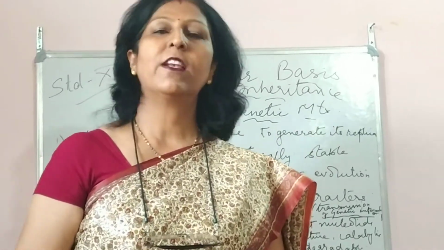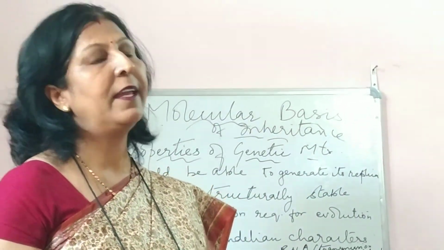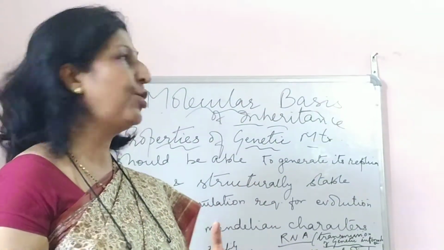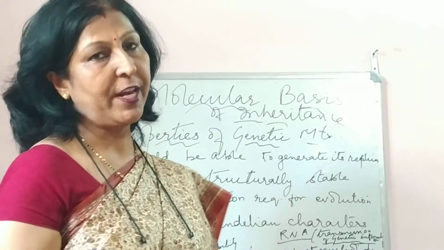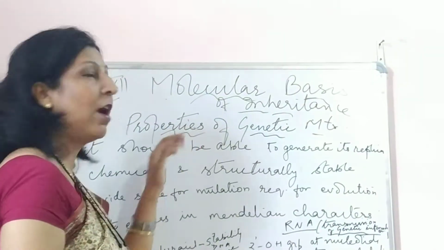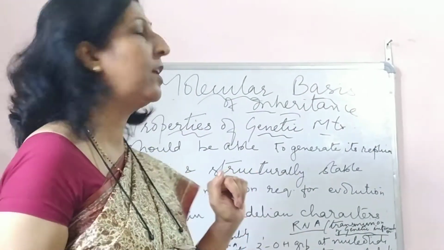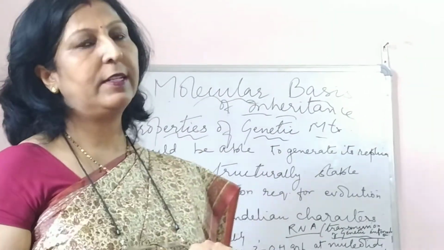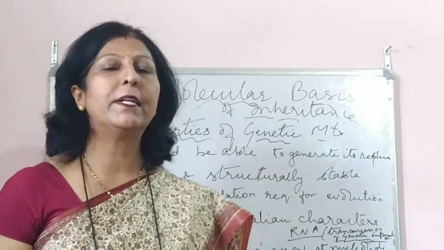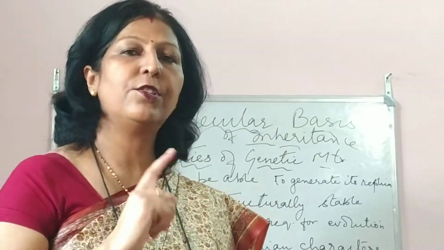Hello children, welcome back to my talks, and here again I'm there with 12th biology, molecular basis of inheritance. Today, after the Hershey and Chase experiment in the last class, we are going to do the properties of genetic material. Now which are the genetic material? DNA and RNA are the genetic material.